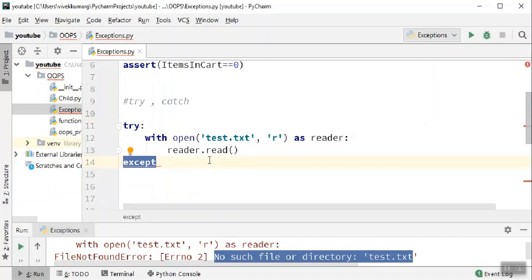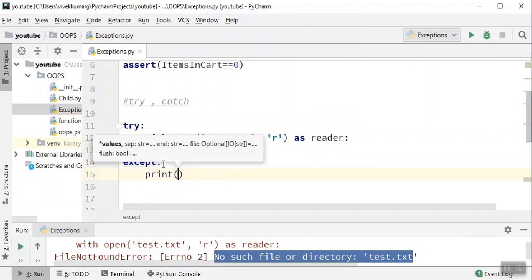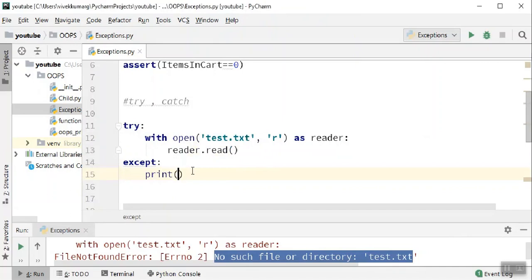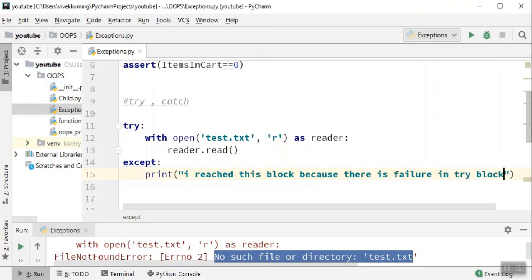Here I can write the statement, colon, and I would say print: I reached this block because there is a failure in try block. Perfect. I'm making it as simple as possible, guys.